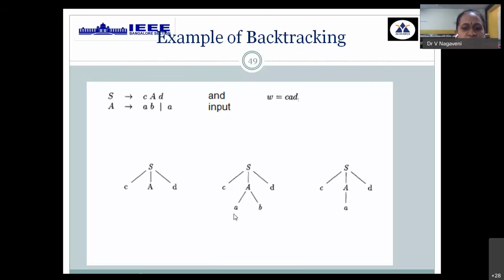Procedure for A is replaced by AB. But in your string, I don't have the character called B, so I will be discarding this. Again, call the same procedure for the second part of your production for variable A. Then it will be replaced by terminal A. Then when you scan through the characters, CAD is the output of your given grammar to yield the required string. Hence, this backtracking is mandatorily required to obtain the required string in recursive descent parsing.